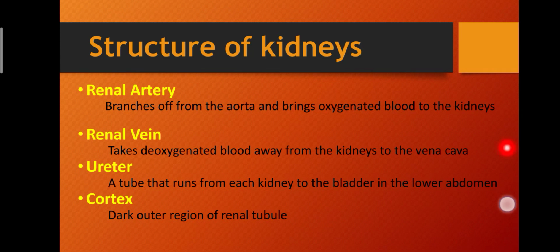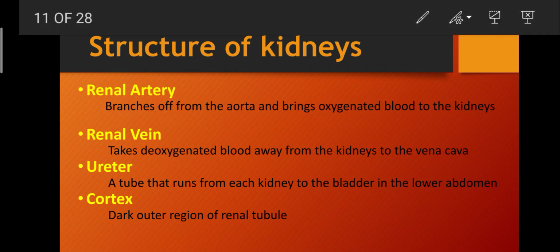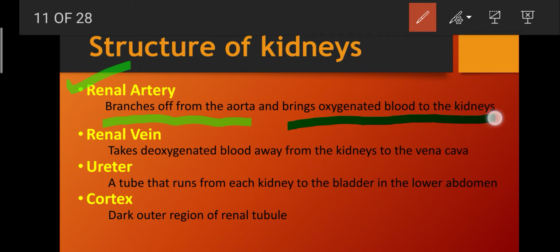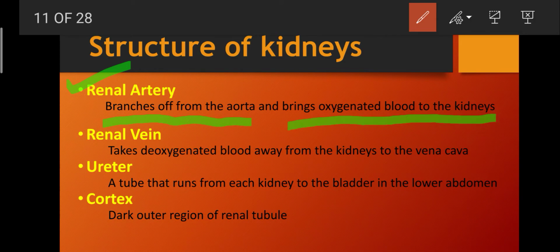Now we talk about the structure of the kidneys. What is the renal artery? The renal artery branches off from the aorta and brings oxygenated blood to the kidneys, as we have already described in the diagram. And the renal vein takes the deoxygenated blood away from the kidney to the vena cava.